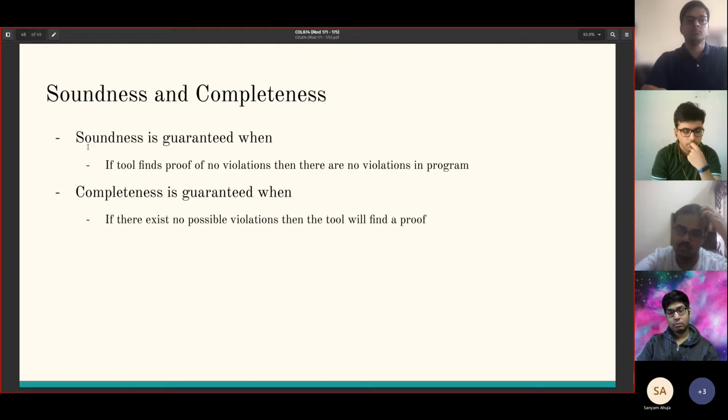So, the properties of soundness and completeness that we were discussing so far: soundness is guaranteed when, if the tool finds proof of no violations, then it implies that there are actually no violations in the program. Then we get soundness. And if we can say that if there exists no possible violation, then the tool will definitely find a proof, then that guarantees completeness.